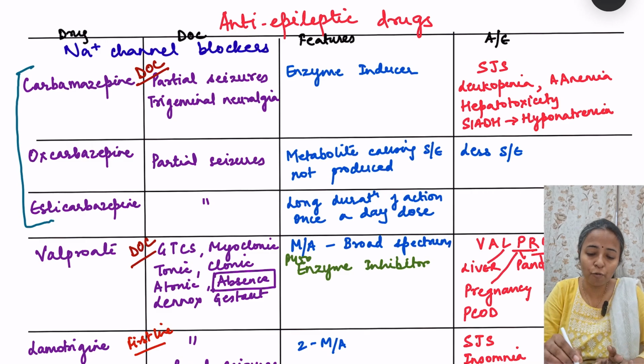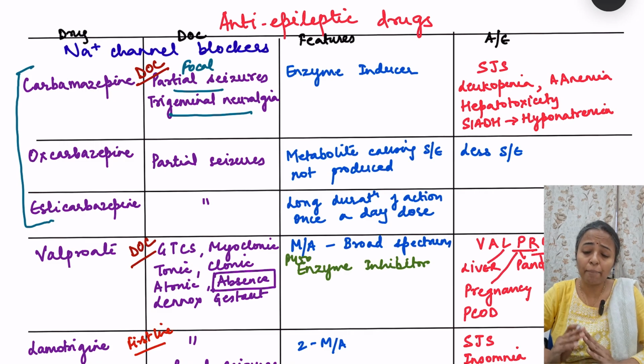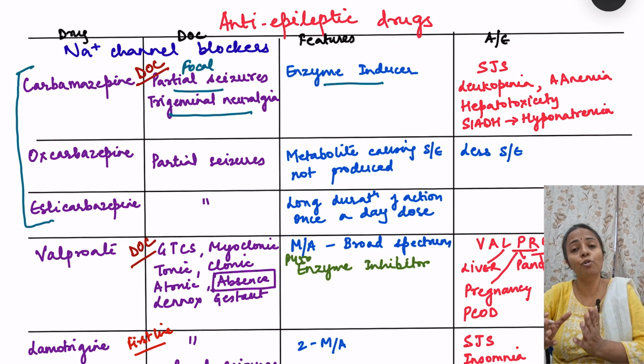Carbamazepine is the drug of choice for partial seizures, that is the focal seizures, okay, and also the drug of choice for trigeminal neuralgia, a separate condition. Then carbamazepine is an enzyme inducer. That means if it is given with any other drug, then it will induce the metabolism of that drug. It is important to know because in many seizures, we give combined therapy. Okay, we combine two drugs together. So we have to be very careful when we are doing that because carbamazepine, if combined with other drugs, will increase their metabolism.